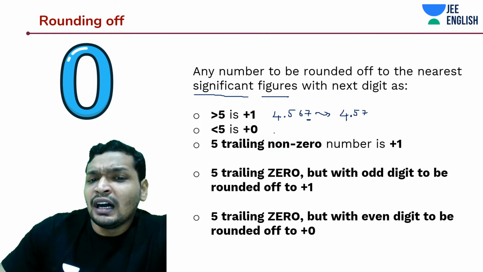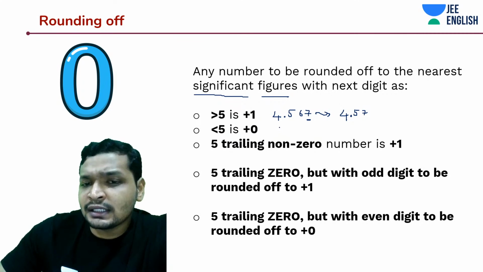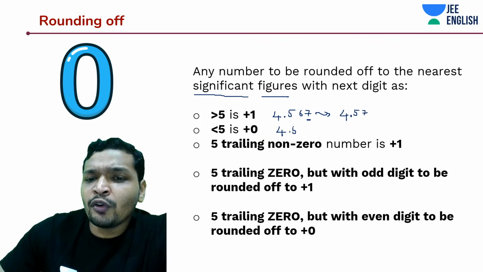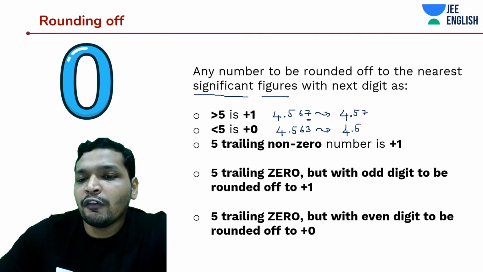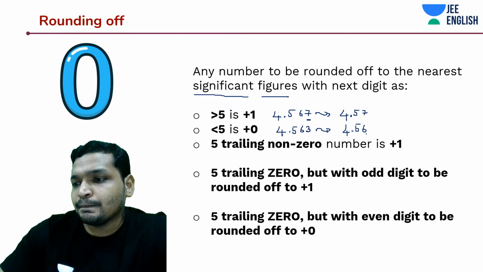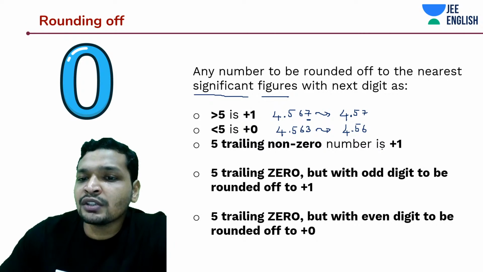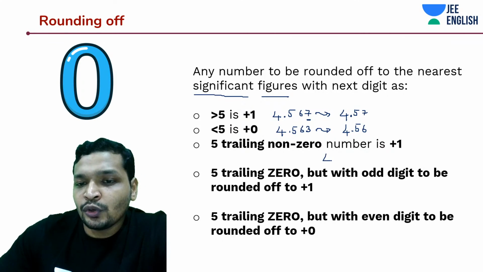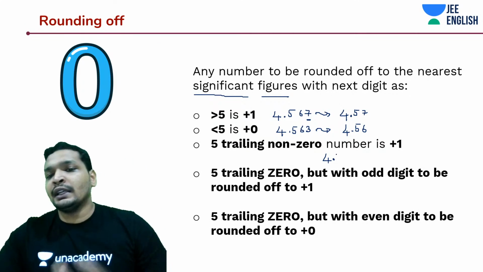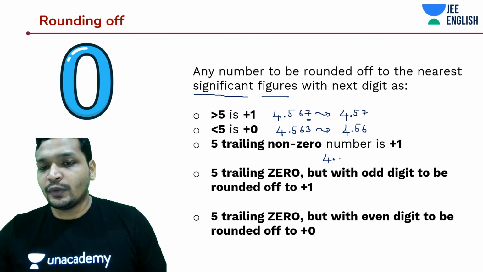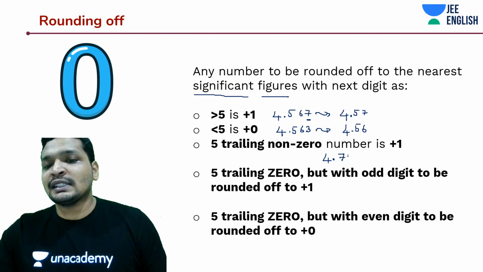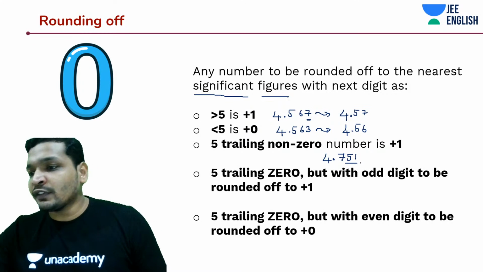Let's say, like the next rule says that less than 5, it should be 0 only. You should not increase the number. So for an example, I have something like 4.63. In that case, if I round it off, it would be only 4.6. Okay, and now the next thing says that 5 trailing any non-zero number is +1. So if I have to round off any number and there is 5 next to it, okay, let's say we have something like 4.751. Since this 5 is followed by 1,